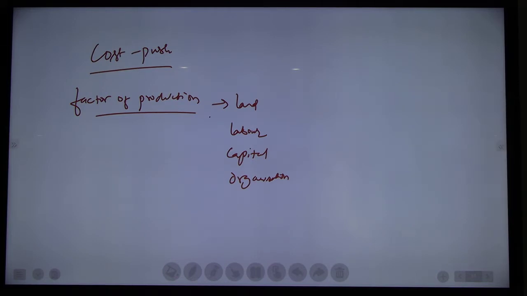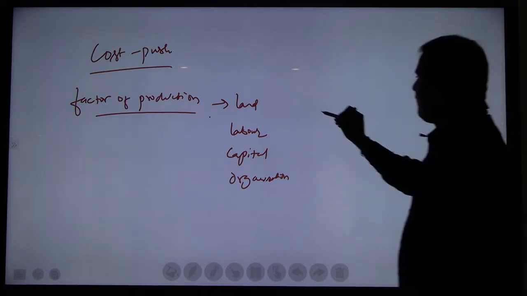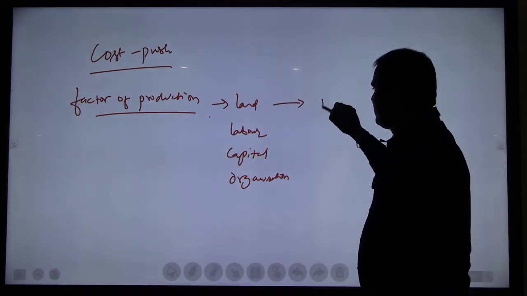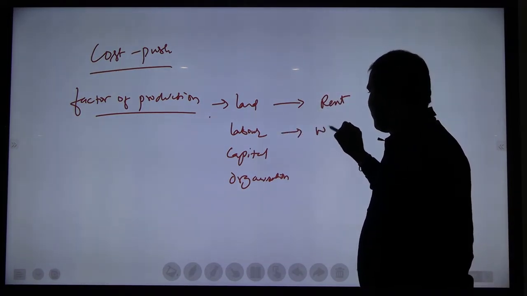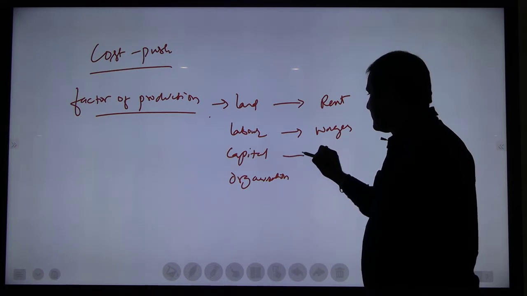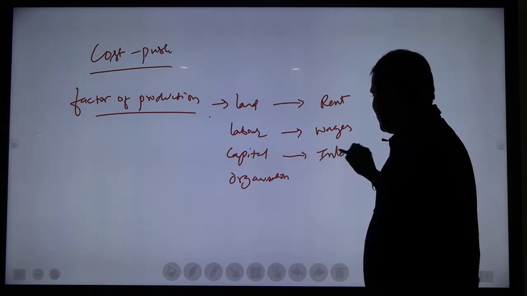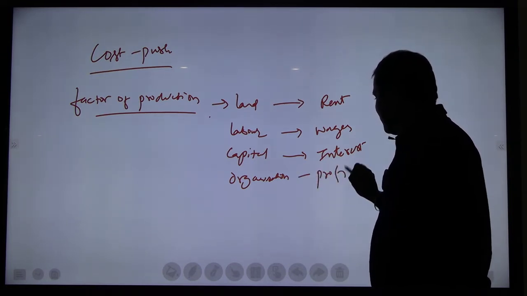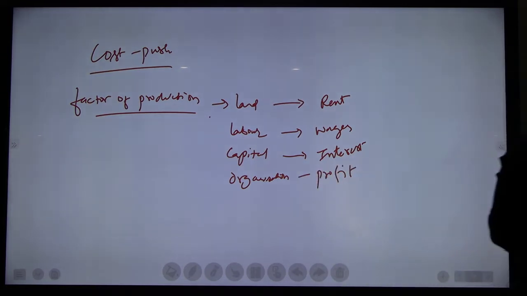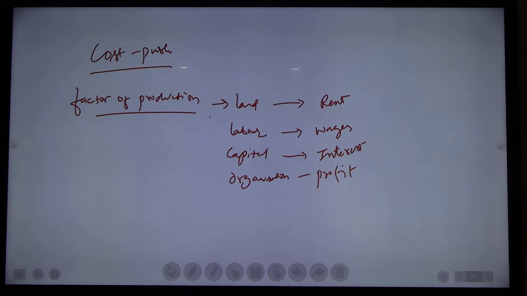Capital. Without investment, what can we manufacture, right? Organization, profit. It is not a charitable trust. Right? So for land, what do they do? They pay the rent. For labor, wages. For capital, interest. They pay interest, right? For organization, profit. Profit or loss, whatever it be. Right? So that is it.